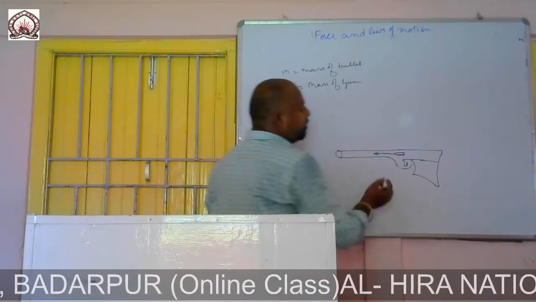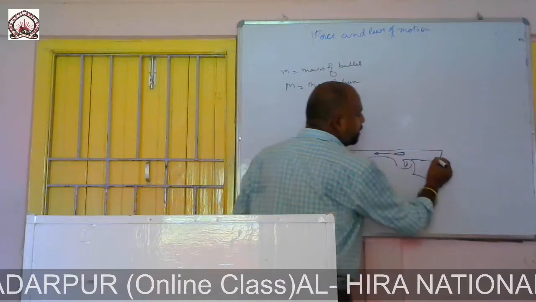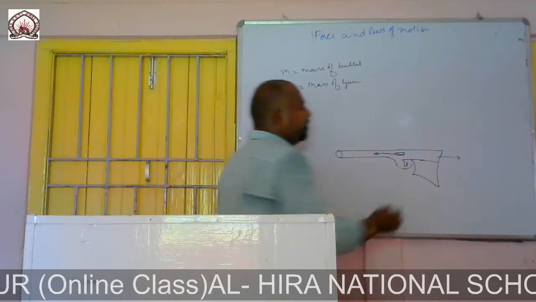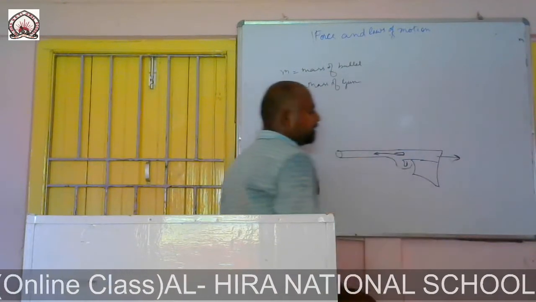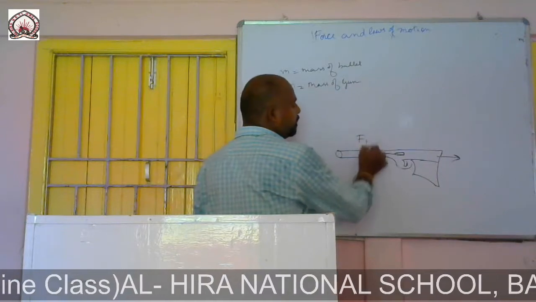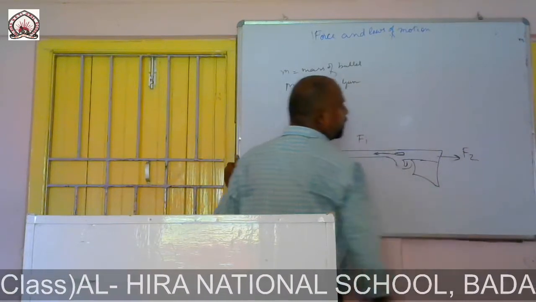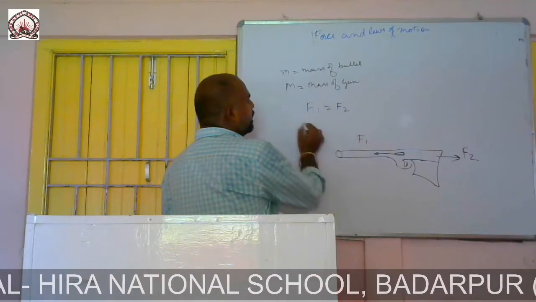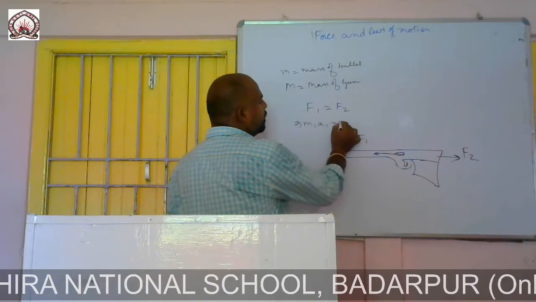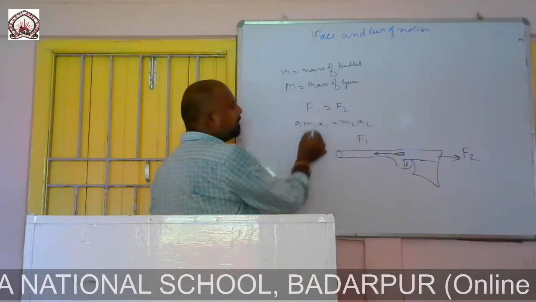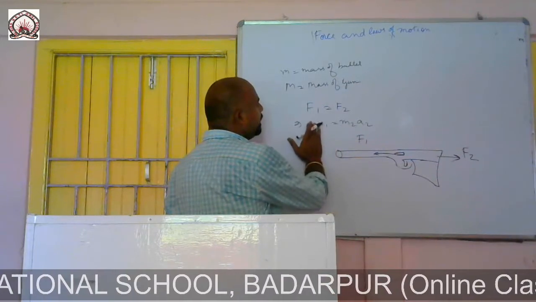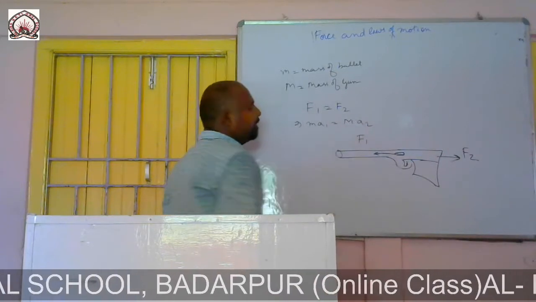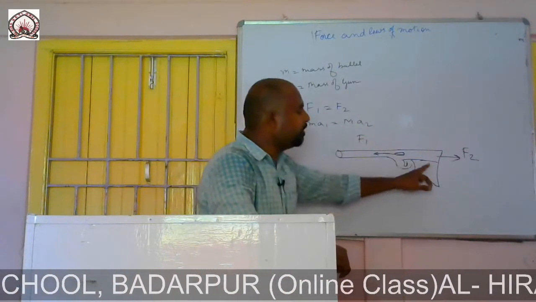Now when the bullet moves forward, the gun gives a jerk. That is, a force is applied in the backward direction. If F1 is the forward force, then the backward force is F2. Now we see that F1 equals F2. Then m1 into a1 equals m2 into a2. Here the mass of the bullet is small m and the mass of the gun is capital M. We know every action has an equal and opposite reaction.